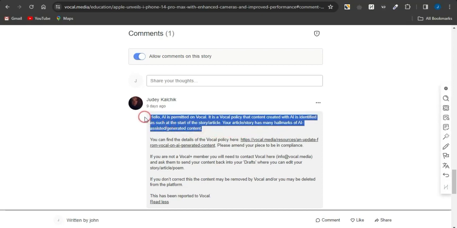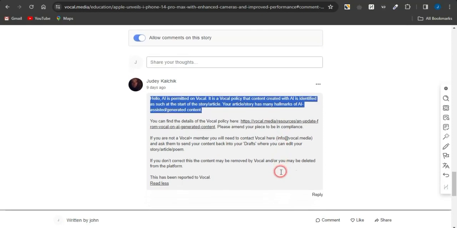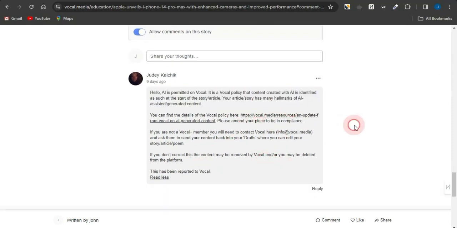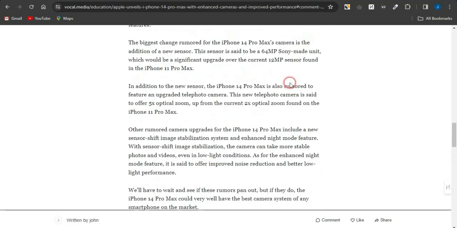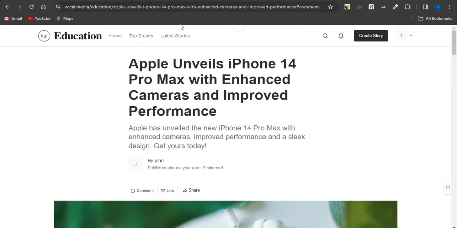So you can see right here that you actually need to identify such content that you generate with ChatGPT as an AI generated story and article before going on to writing the full story right there. So you just need to take note of this right now. You can pause the video and read through the entirety of this message right now, and you're going to see much more details. Now if you do this successfully and go on to post on this platform, guys, you can actually be earning both with Vocal.media and also with CPAGrip right now.